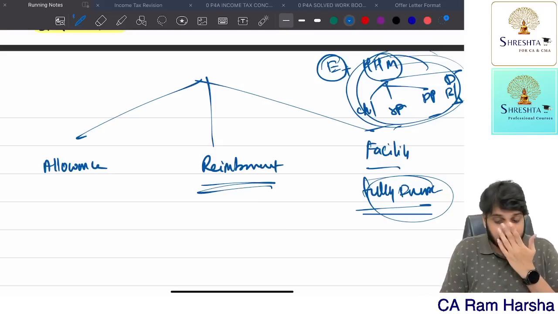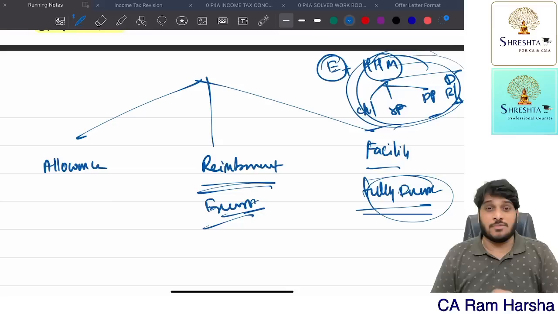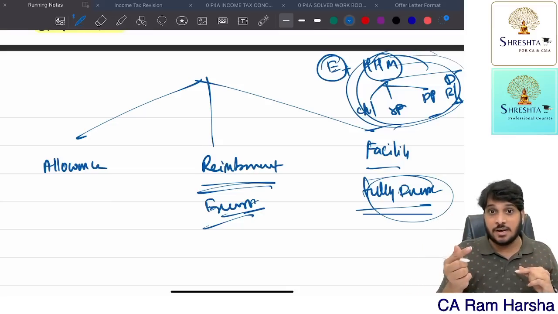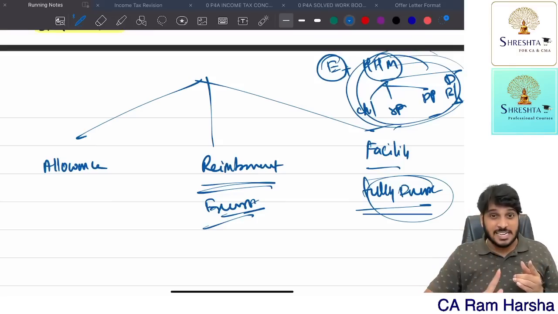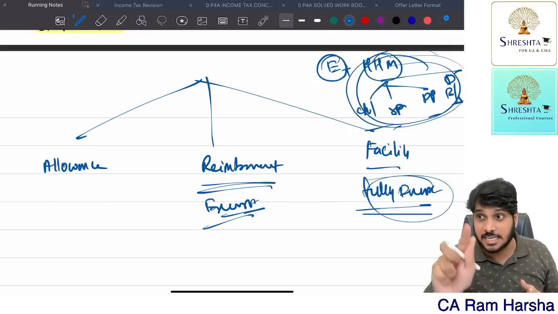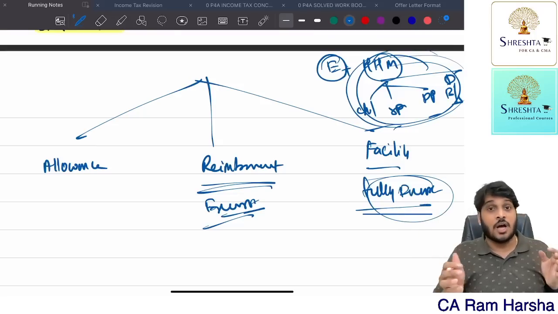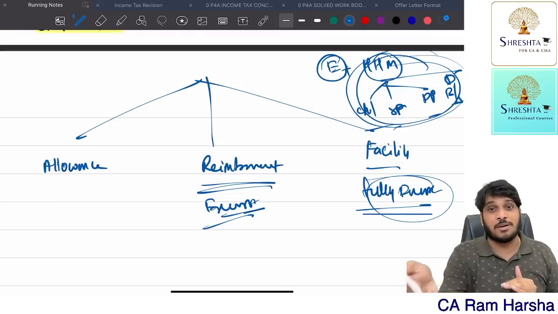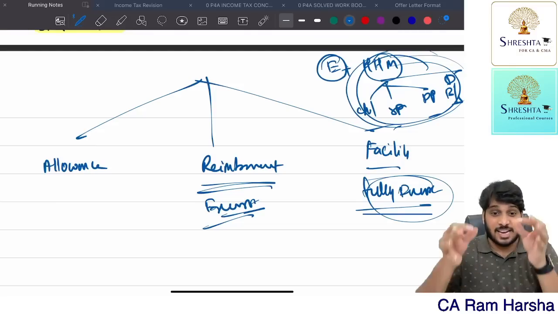Now, this reimbursement is exempt only if the medical treatment is taken in a government hospital, or if the treatment is for prescribed diseases given by the Chief Commissioner of Income Tax or Principal Chief Commissioner of Income Tax, or if the expenditure is for COVID illness of the employee or family member. For these purposes, if he spends and the company reimburses, then only it is exempt.